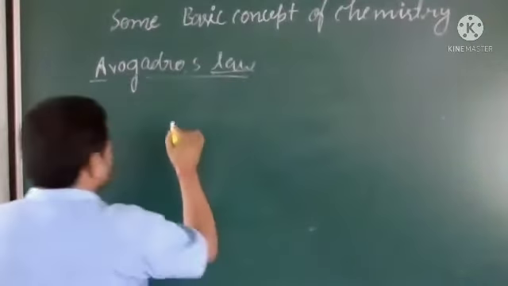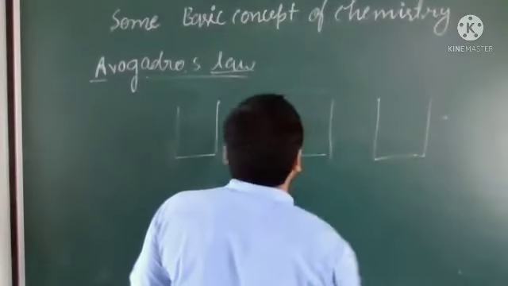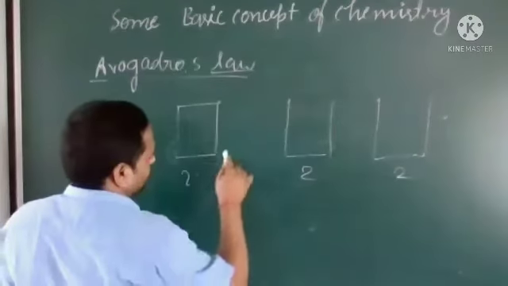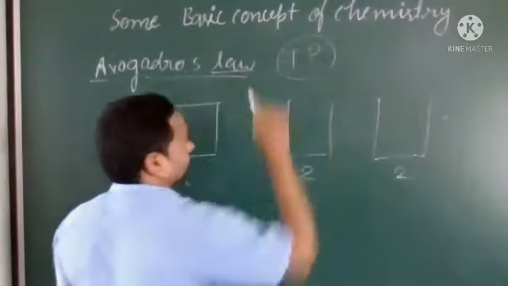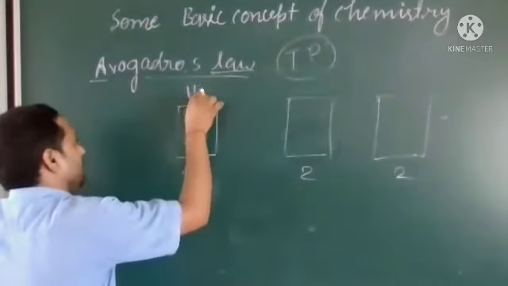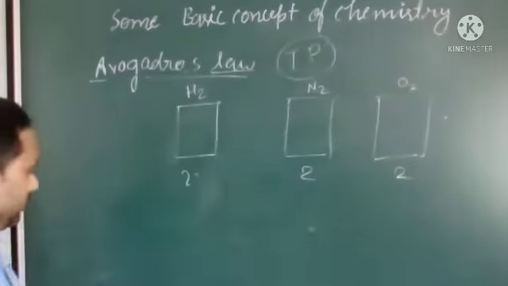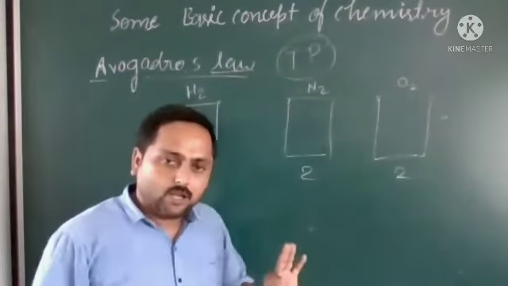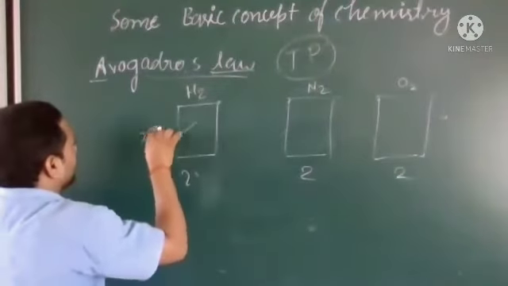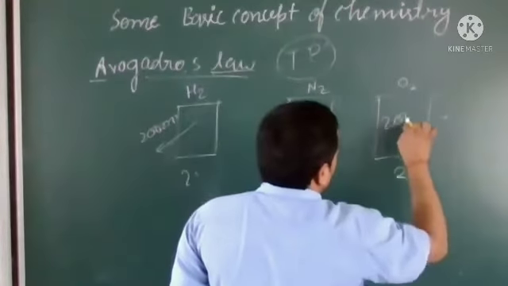If I take three containers, each with a volume of 2, and the temperature and pressure (TP) are the same, and I fill them with H2, N2, and another gas, then according to Avogadro's law, since the volume, temperature and pressure are the same, if this container contains 200 molecules, that one will also contain 200 molecules, and that one will also contain 200 molecules.